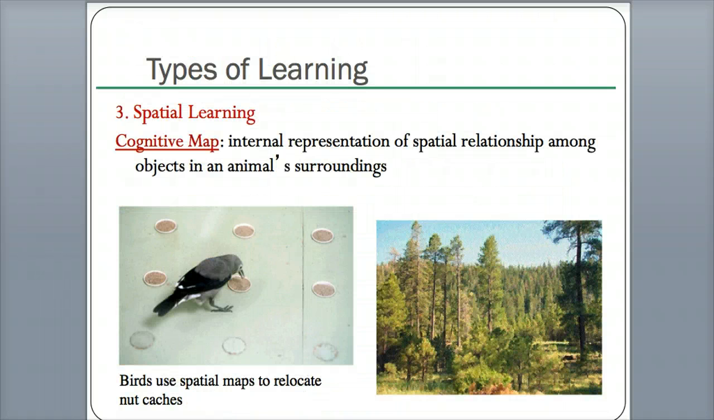Spatial learning is a type of learning based on your location. Cognitive map: an internal representation of spatial relationships among objects in an animal's surroundings. So essentially they learn a location very well so that when they go into new locations they act the same way. This is an example of a bird, and they use spatial maps, or again these locations, so they know where the nuts are, where their food is, no matter what forest or wherever we put these birds in.